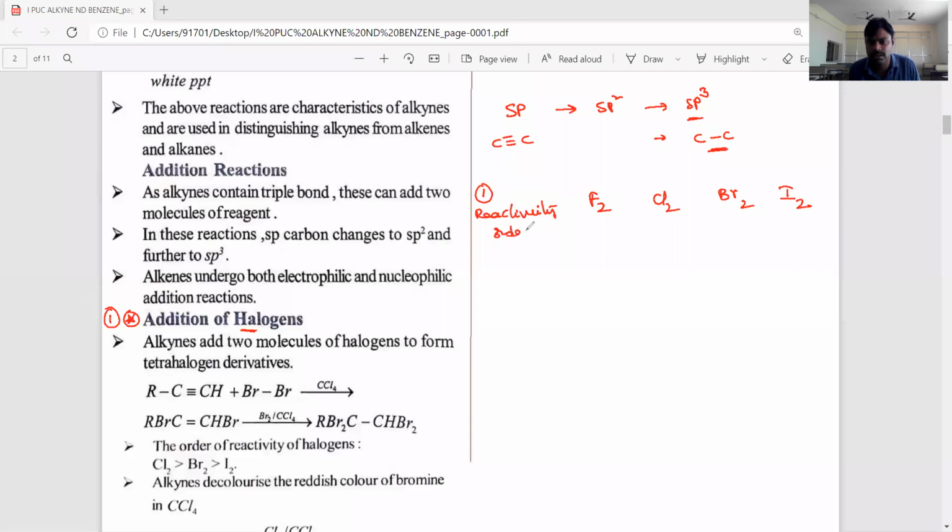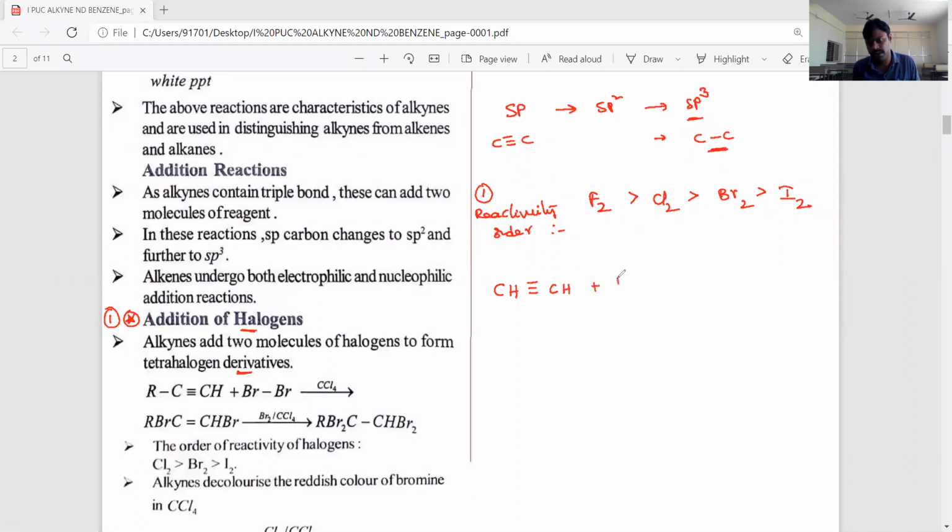Reactivity order. Which is more reactive? Fluorine is more reactive, with a highly explosive nature, and then chlorine, then bromine, and then iodine. In this addition, 2 moles of halogen we need to add, then we'll get tetrahalogen derivatives. Already they are given. For example, take one addition reaction: acetylene, or ethyne.